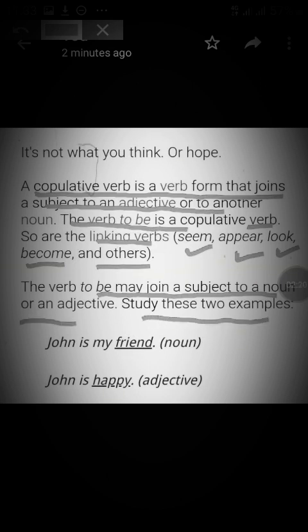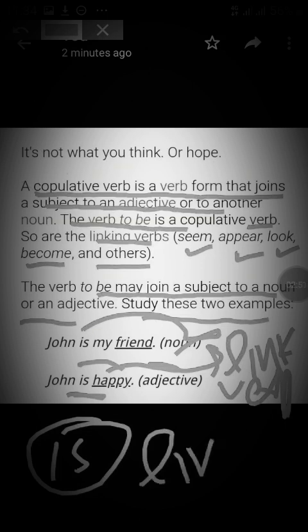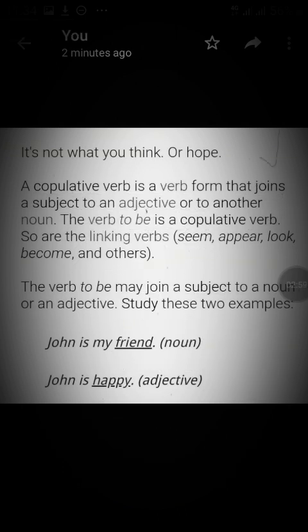Study the two examples. John is my friend. So here is a copulative or linking verb. John is happy. Here it is joining with an adjective. So here is shows a copulative or linking verb. Don't confuse yourself. John is, over here, a linking verb. Linking verbs like seem, appear, look and become are linking verbs or copulative verbs.